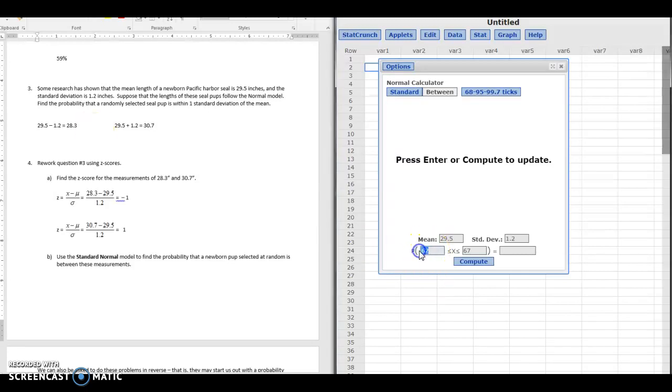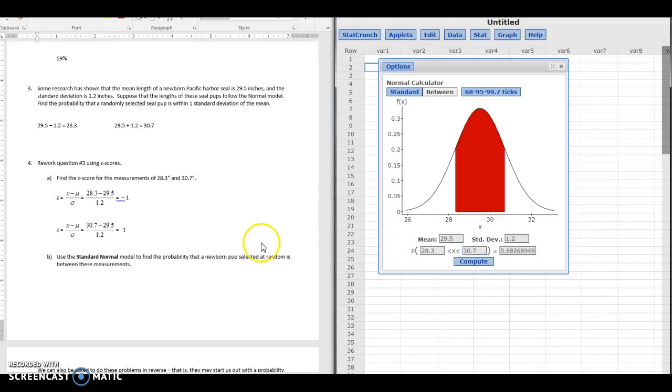So when we want to find the probability between those two values, 28.3, 30.7, compute, looks like it's about 68%. And that number should not be surprising. I'm going to go ahead and write that down.